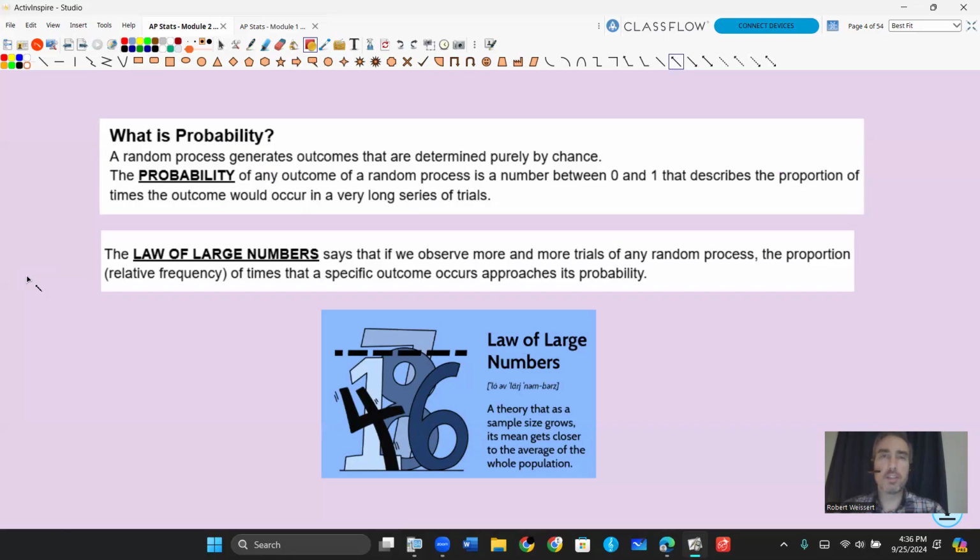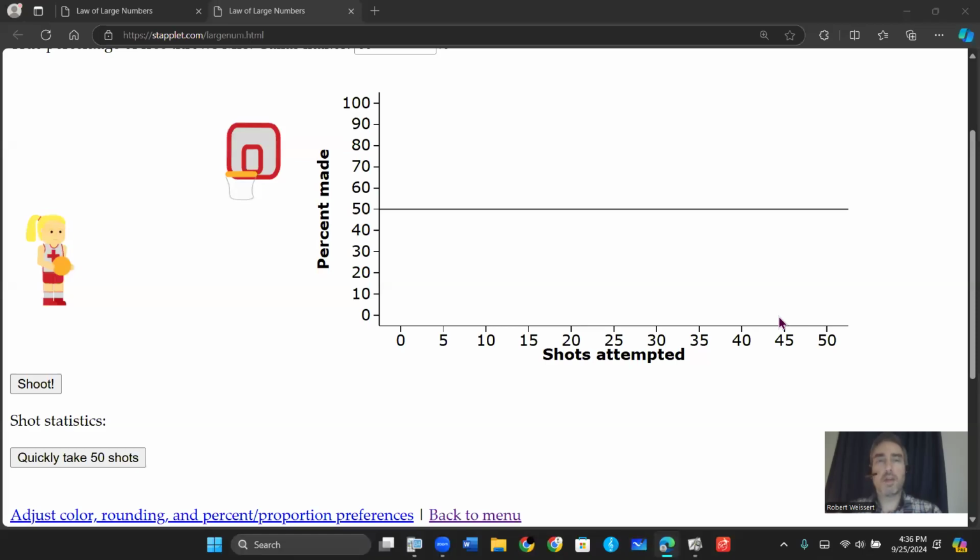So to simulate this, let's just think about free throw shots for a second. Say you're a 50% free throw shooter. Now, if you hit one shot, you either are going to make it or you're going to miss it. So if I just do one shot, hey, I made it. I have hit 100% of my shots. And so right now I'm a 100% free throw shooter. Is that really true? Well, no, because you have to do many, many shots to level that out.